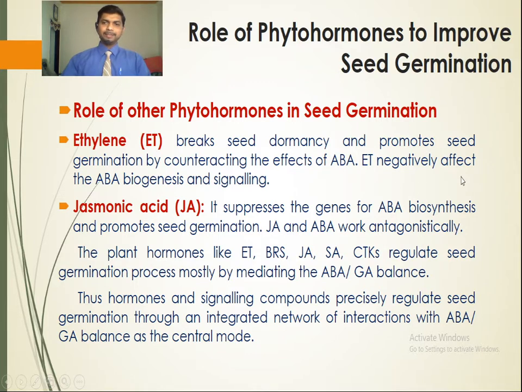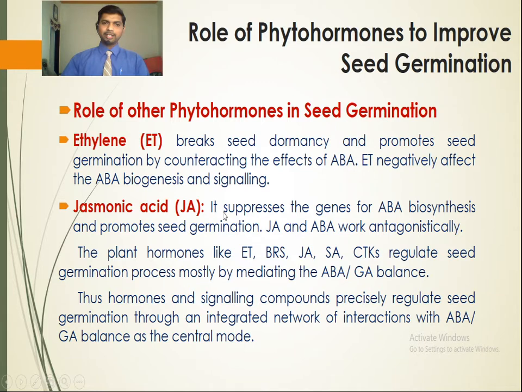Ethylene negatively affects abscisic acid biogenesis and signaling. Next is jasmonic acid, JA. It suppresses the genes for abscisic acid biosynthesis and promotes seed germination. So jasmonic acid is another phytohormone that suppresses abscisic acid biosynthesis at the gene level, and it promotes seed germination. Jasmonic acid and abscisic acid work antagonistically.